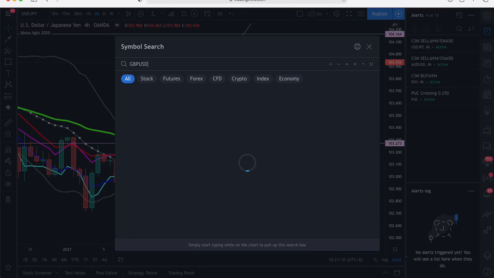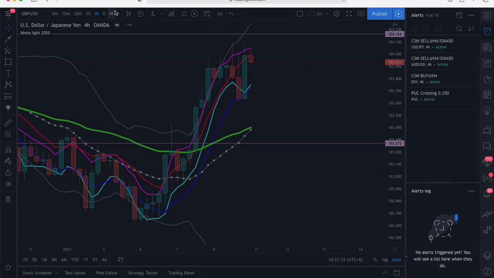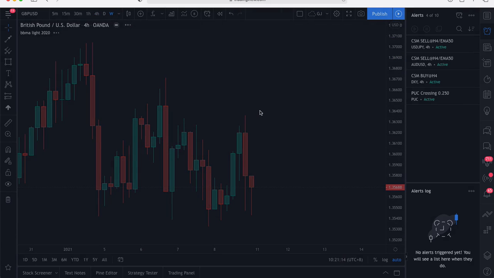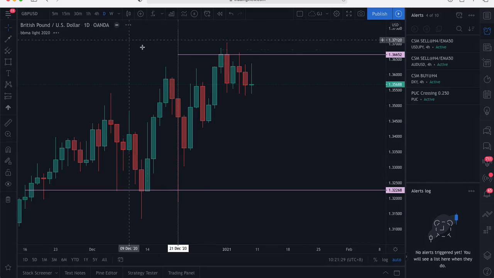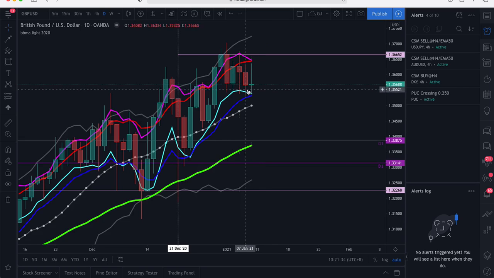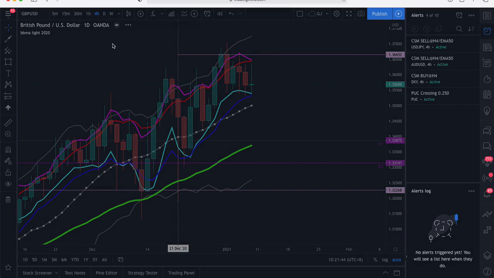Next is GBP USD. GBP USD on the weekly time frame. Based on our setup, this is a re-entry sell because the USD currency index is gaining strength. So this is a re-entry sell. On daily time frame, we can see, wow, it's really slow. This is an MHV sell. So there's no candle close below the mid BB.